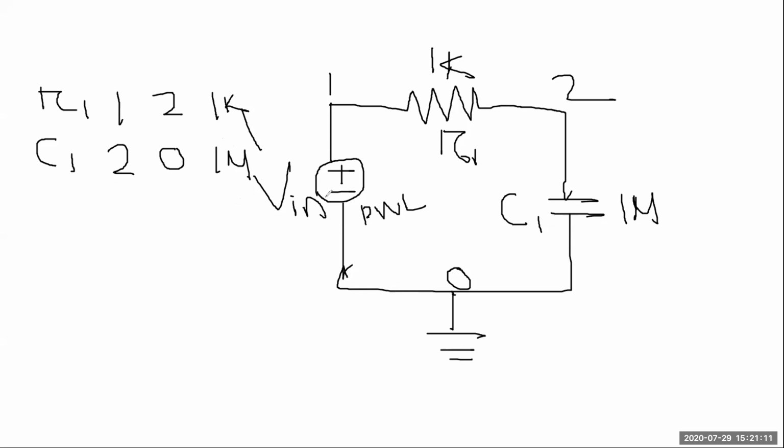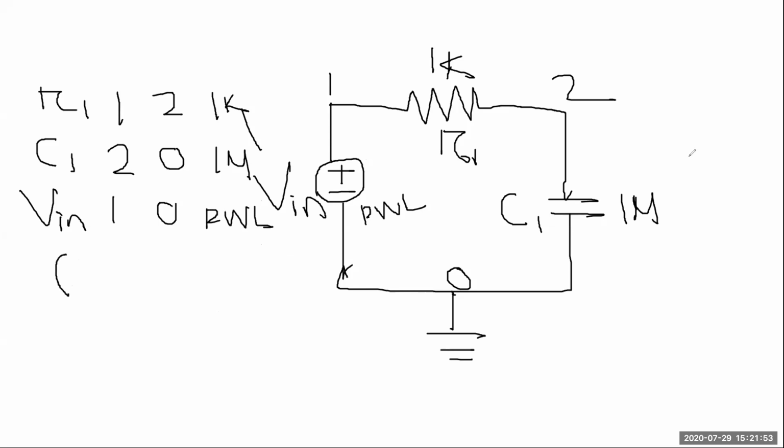Next, what is the other component? V in. For V in, this is node 1 and the other node is 0. So you write the name V in, then node 1, then node 0. Then the type of this source, which is piecewise linear, so you write PWL. After that you give a bracket.